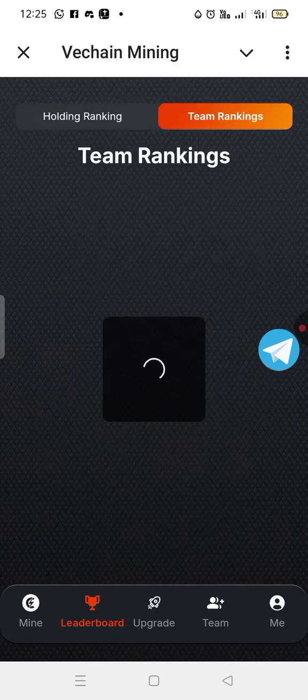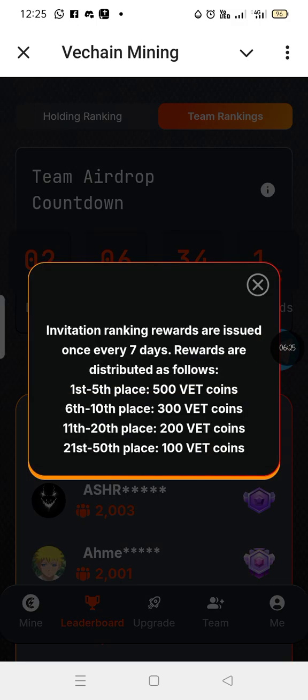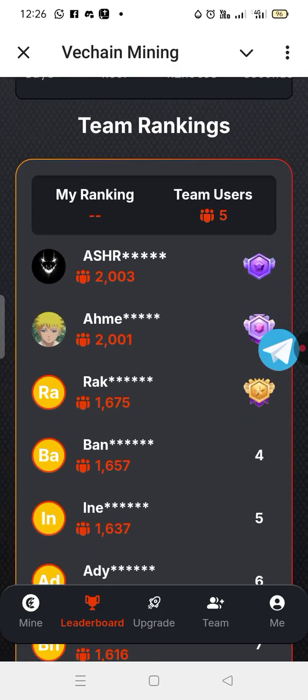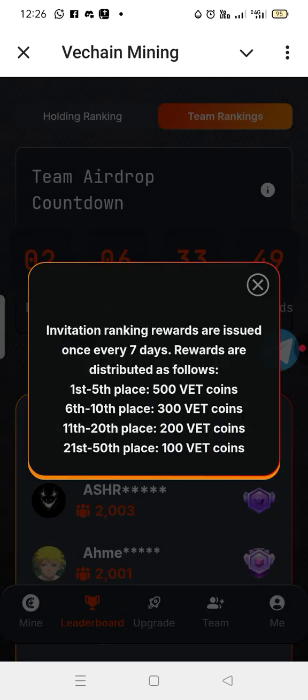And also on this side of team ranking, you can see it has different instructions. Like you can see, invitation ranking rewards are issued once every 7 days, that is once per week. Rewards are distributed as follows. You can see the first person to fifth person, that is 500 VET. So imagine if you can invite your friends and they also join you, you can get many coins. Let's say you are among the first to fifth people, and you've been given 500 VET.